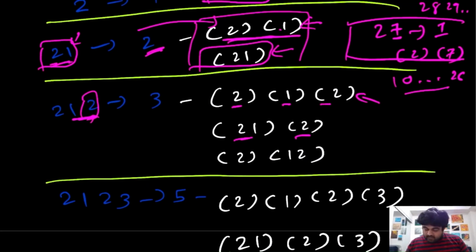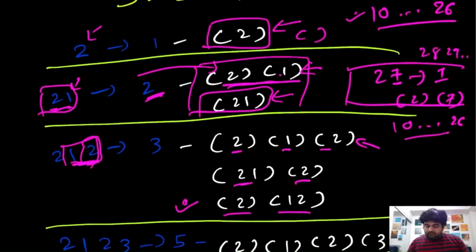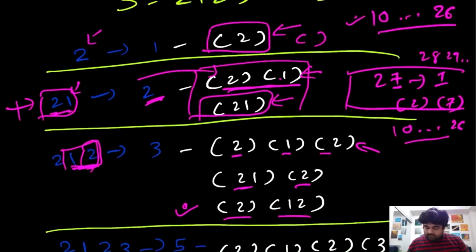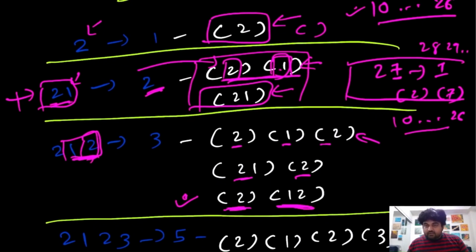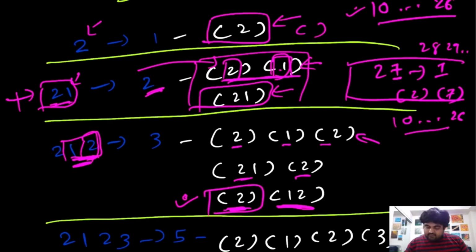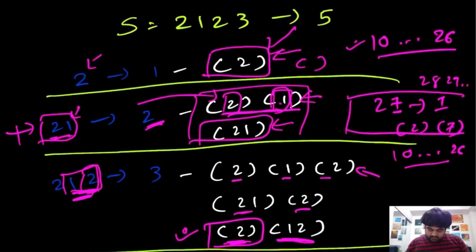But over here something interesting happens, because this 1, 2 by itself is a way to decode. We are actually able to create this 2, 1, 2 pair, which we were not able to generate over here. We are using this 2 over here, but we are using it for 2, 1, and we can't do anything further than that. We are already also using this 2, 1, 2 over here. And how can we say that we are using this 2, 1, 2 over here? Because this value is basically 12, which falls between 10 to 26. But this 2 actually comes from the first value, this one.